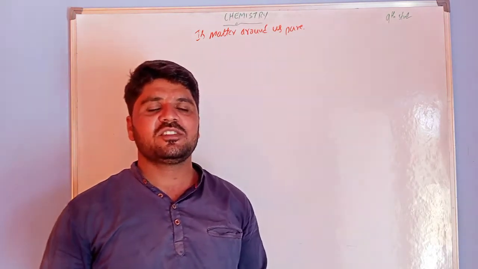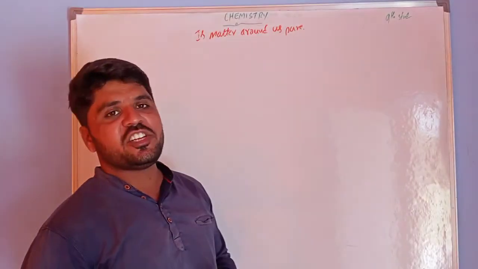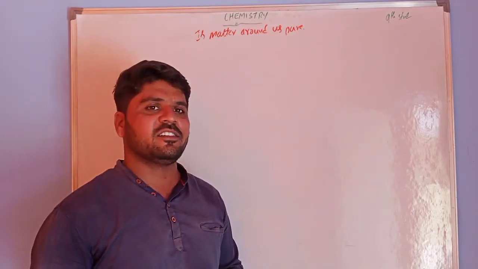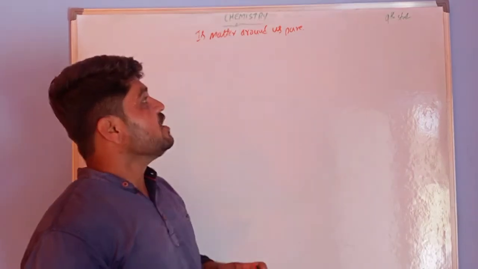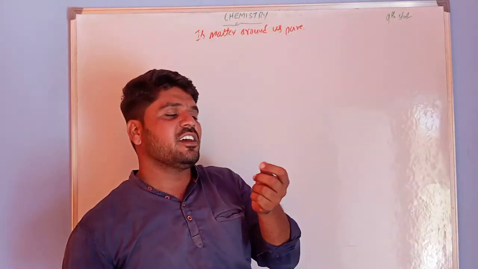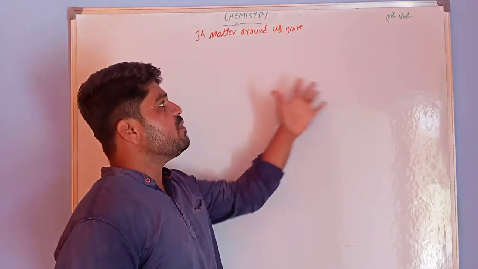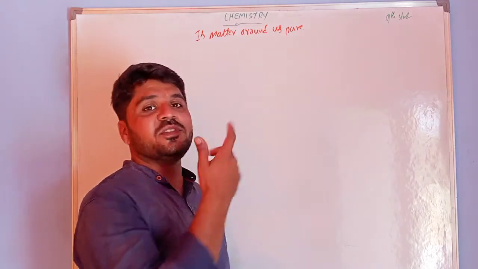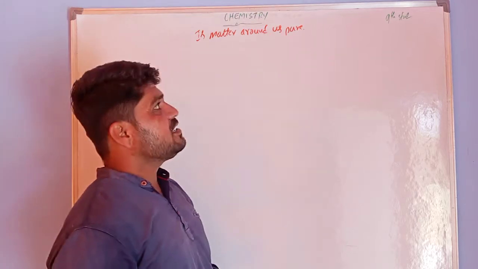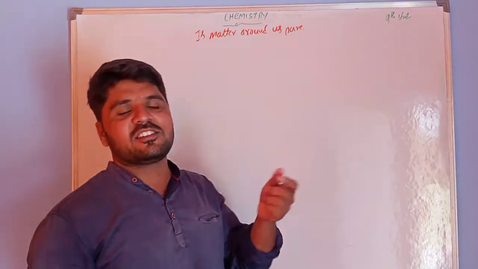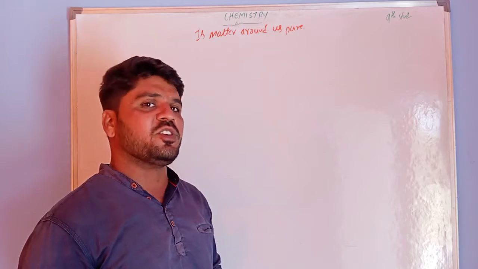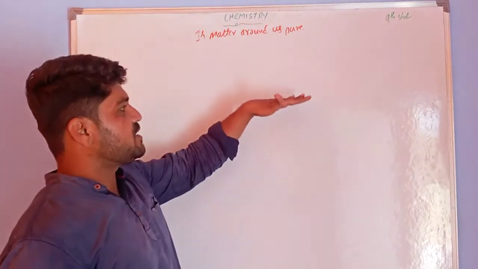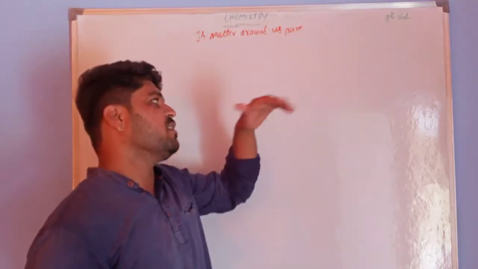What is meant by suspensions? Suspension is a heterogeneous mixture, right? In that heterogeneous mixture, the suspension particles can scatter a beam of light and make its path visible, right? The particles are somewhat bigger than the solution particles. If left undisturbed, sometimes the particles of a suspension settle at the bottom.